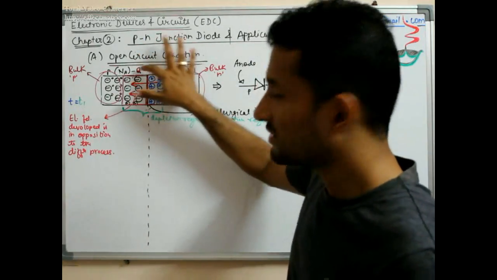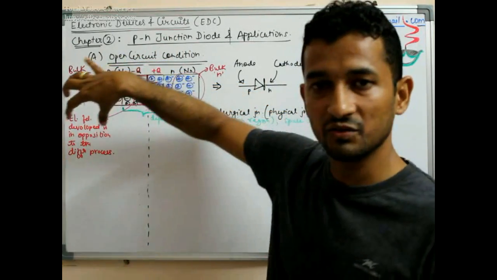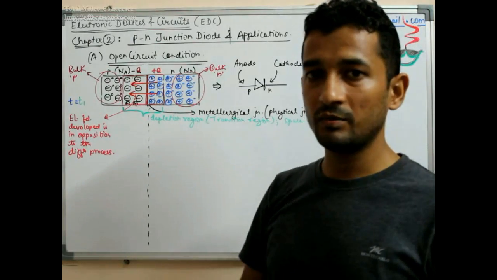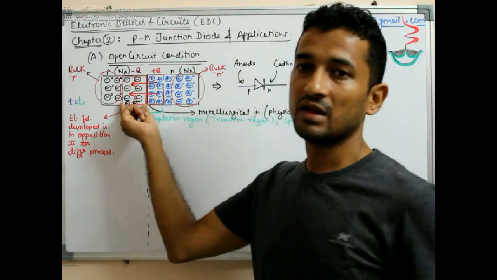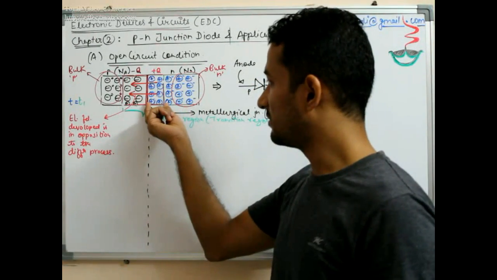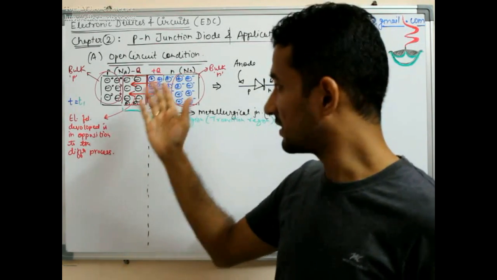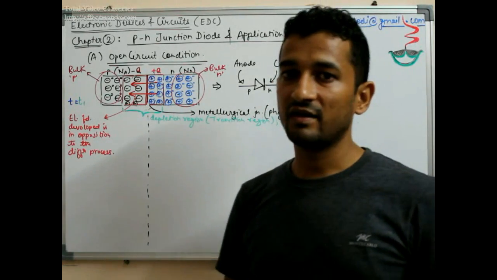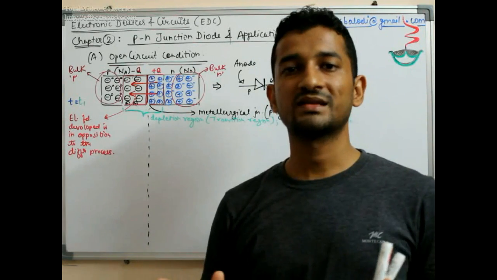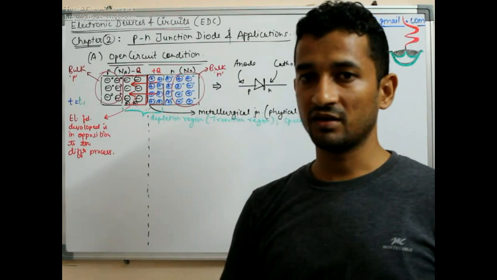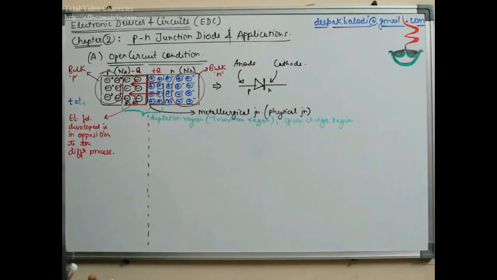Also, this whole depletion region is neutral in totality, because the amount of plus q is the same as the amount of minus q on this side. But if you only confine yourself to the depletion region of the p side, then it is negatively charged. If you only remain confined within the depletion region of the n side, then it is positively charged, as you can see here. So the electric field within the depletion region, which is opposing the diffusion process, remains confined only within the depletion region. It cannot come out of it.